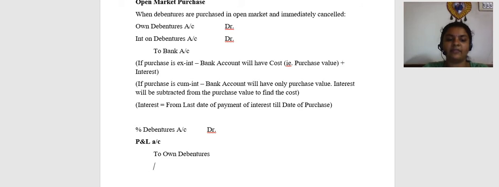And if it is a profit on cancellation, then take it to capital reserve. So if it is a loss on cancellation, profit and loss account; profit on cancellation, capital reserve.